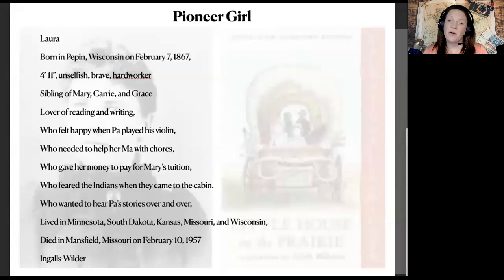I chose to do one on Laura Ingalls from Little House on the Prairie, and I titled my bio poem, Pioneer Girl. This is the way my project looks when it's completed.